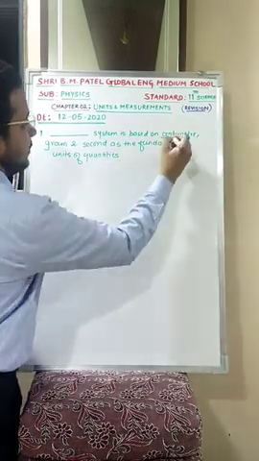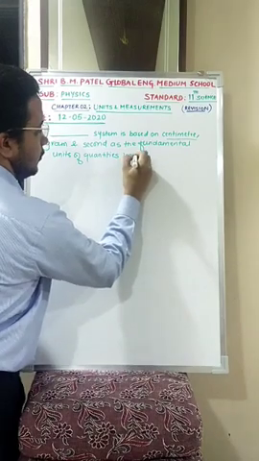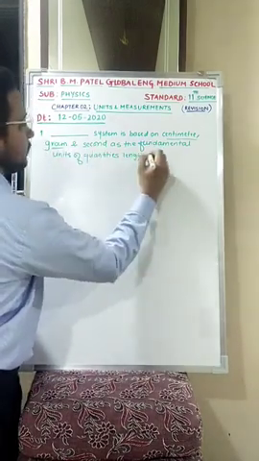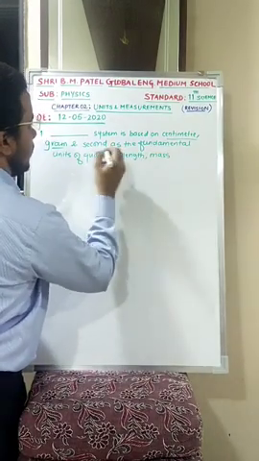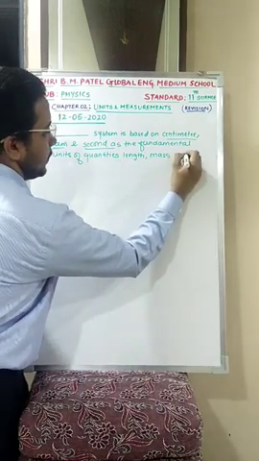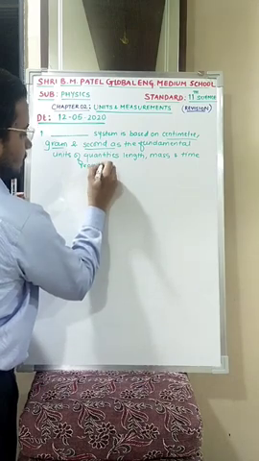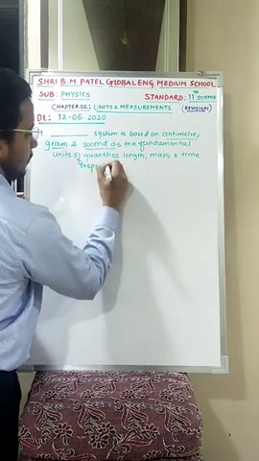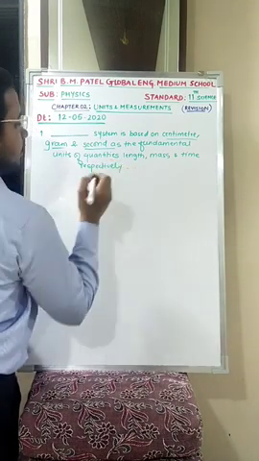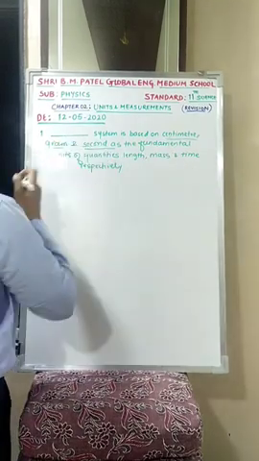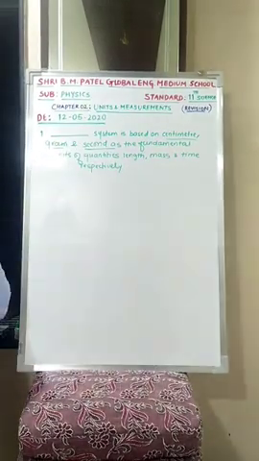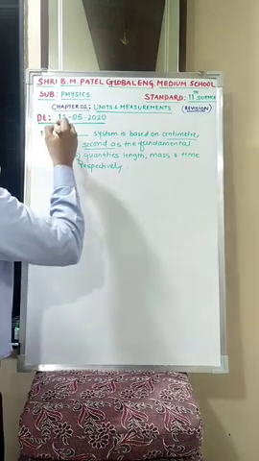Which quantities? Centimeter for length, gram is for mass, second is for time, respectively. Can anybody tell me which system it is? It's very simple. From centimeter, gram and second I can make it out that the system over here is CGS.